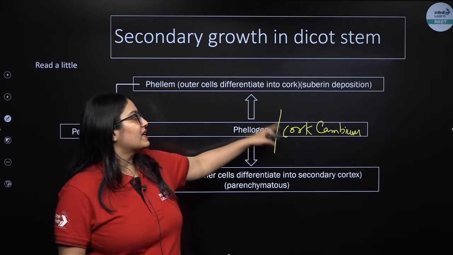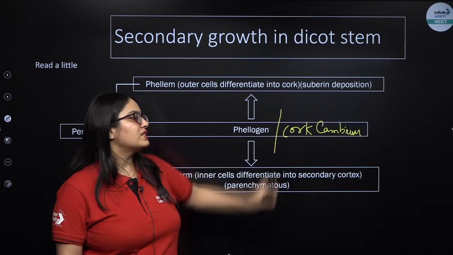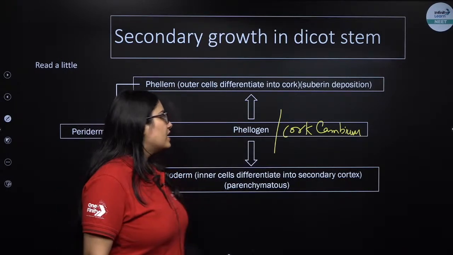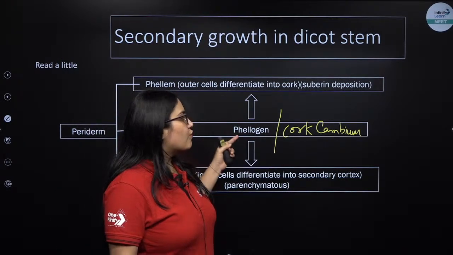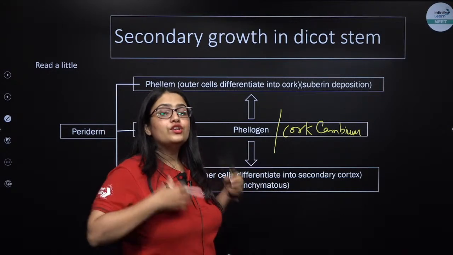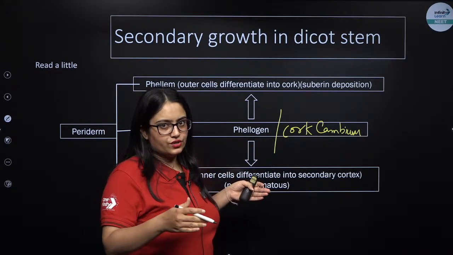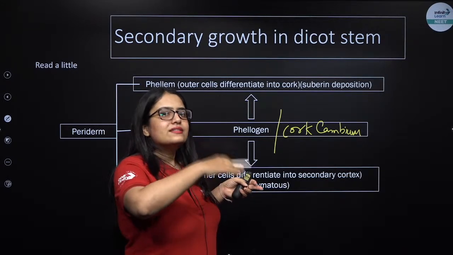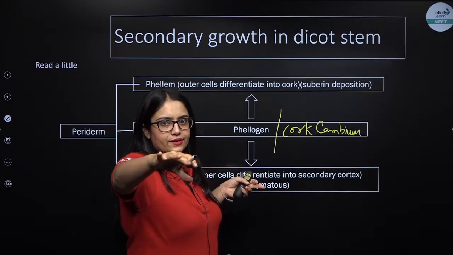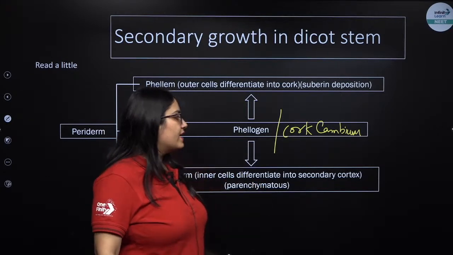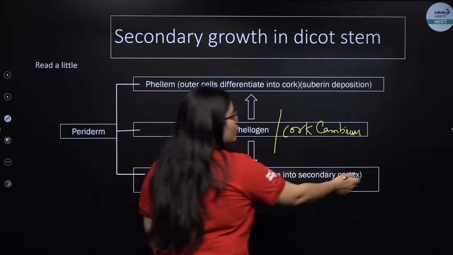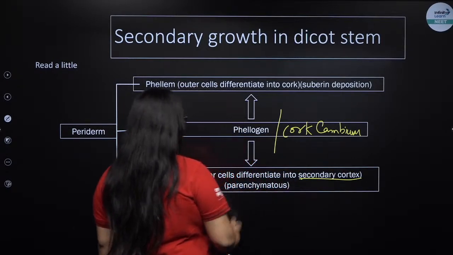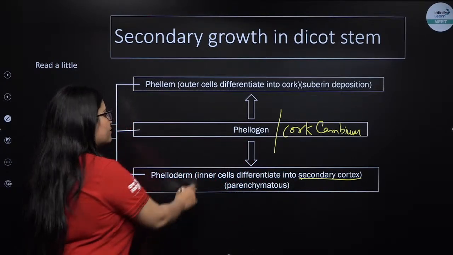Another name for cork cambium is phellogen. That means phellogen is meristematic in nature. Now this phellogen will form new cells in both directions. The cells produced towards the center of the plant will differentiate into secondary cortex, and they will be given a specific term, that is phelloderm.